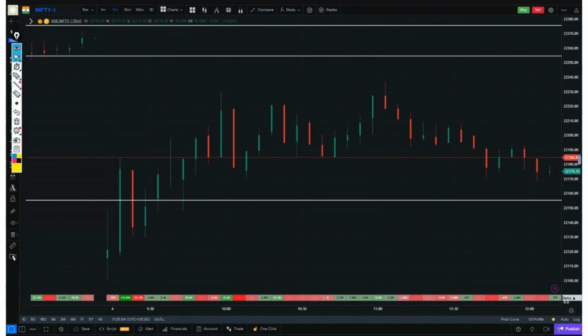Hello, everyone. Welcome to the after-market analysis session as usual. This is an after-market analysis session where we look at the market after the closing of Nifty and Bank Nifty to see what happened today, where the buyers were interested and where the sellers were interested, and where we saw large orders. Basically, to read the footprint well, we try here.